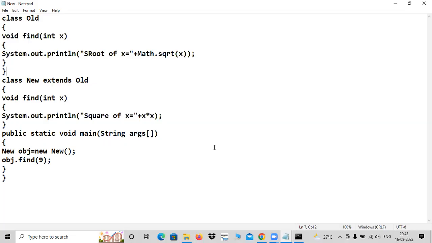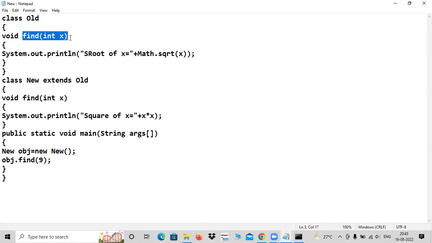That is method overriding. If both parent, meaning the old class, and child, meaning the new class, consist of methods with the same name and signature. Previously in overloading, only the name was the same, but the signature was different.